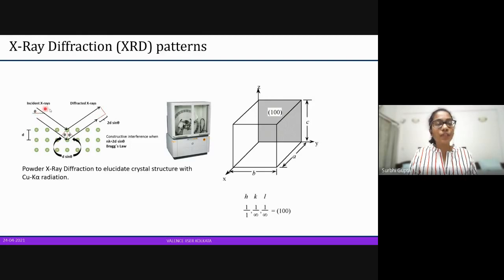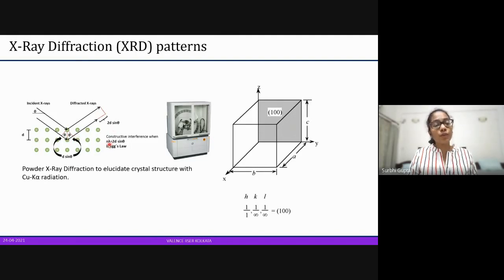What X-ray diffraction does is, X-rays hit the sample, and only at very specific theta values will they get diffracted. This theta value is not random, it is very specific for every plane. So for this 100 plane, there will be a very specific theta value, which will lead to diffraction and give us patterns. That theta value is the one that we will record through the detector.